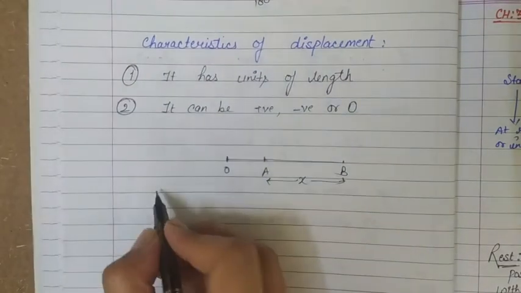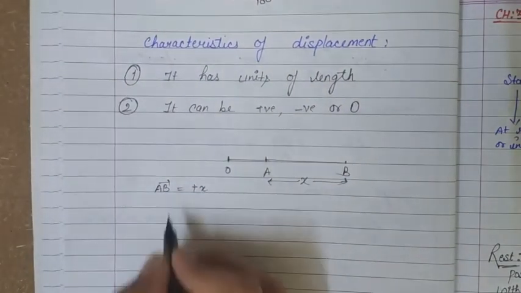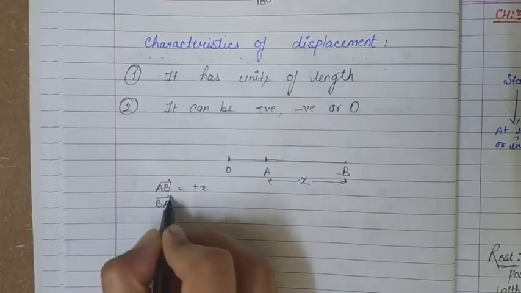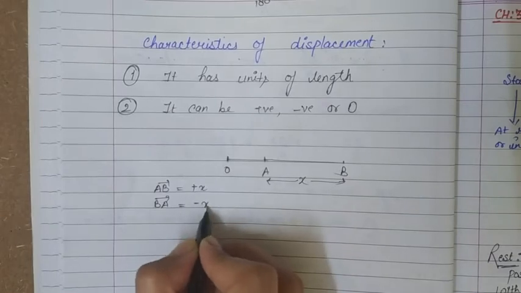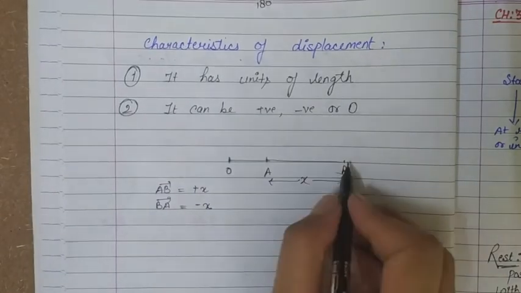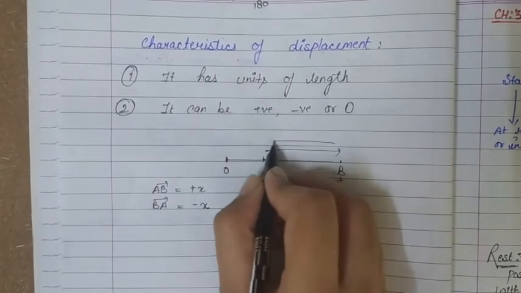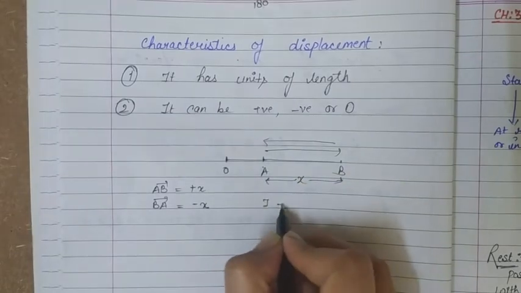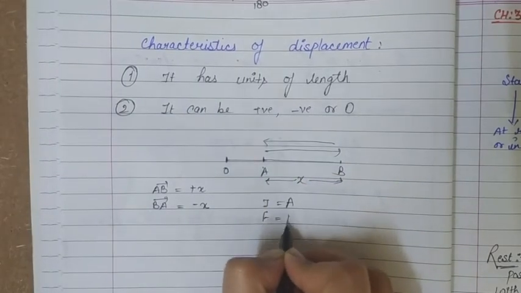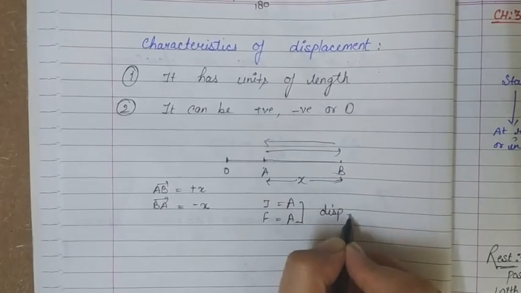So displacement AB vector is positive x, while displacement BA vector, when it is returning, it is coming towards the left, it is negative x. Or if that body comes back to rest, means it moves from A to B and then again comes back to A, means its initial position is A and its final position is also A, then in that case the displacement is equal to 0.